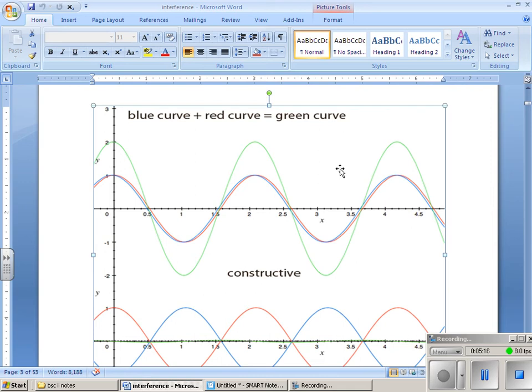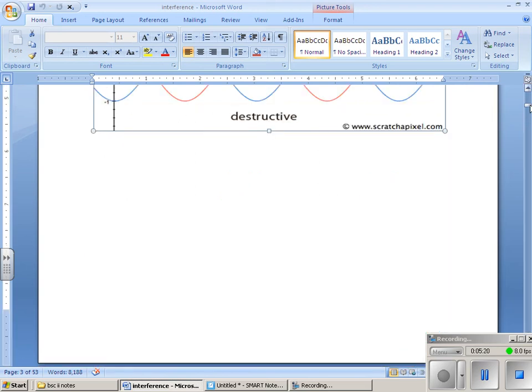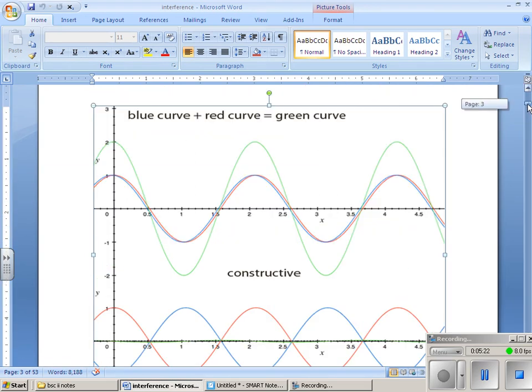In the second figure we can see how constructive interference takes place. The resultant is given by the green wave. This is how interference is taking place.